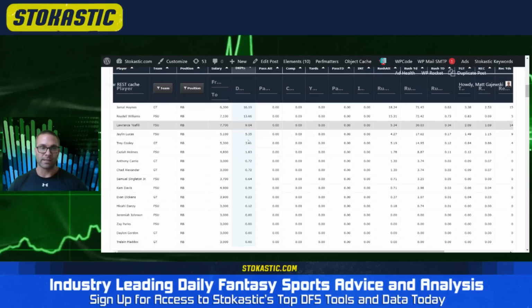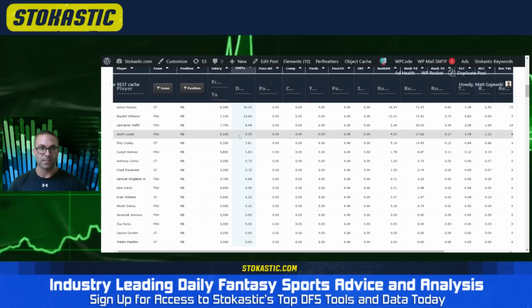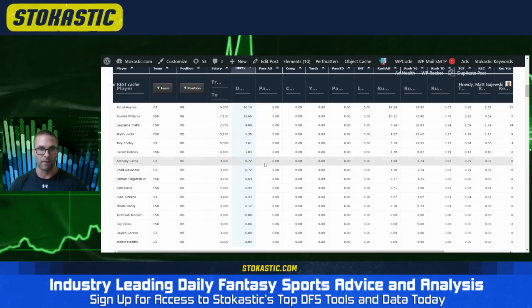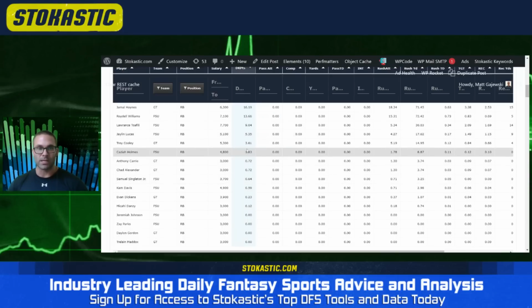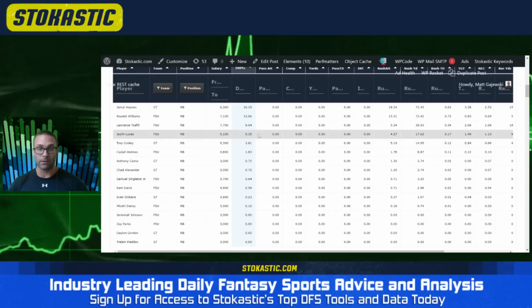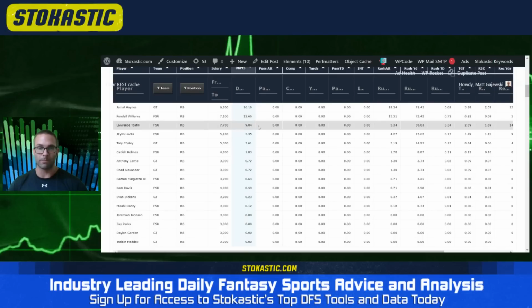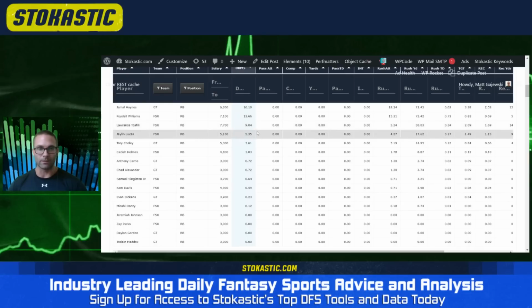Now they bring in another transfer in Jalen Lucas. His projection, 5.5 or 5.4 DK points, I should say. He should be involved in this offense too, and that doesn't even factor in players like Keziah Holmes, who may get a carry here and there, Samuel Singleton. So you're looking at a situation with Florida State where it is likely to be a committee and likely to involve three backs to some degree. Roydell Williams being the 1A, the early down pounder. He's the Alabama transfer. Toafili being a threat on third downs and pass catching situations, and Lucas handling the change of pace work. Whereas Georgia Tech, you just don't have that.